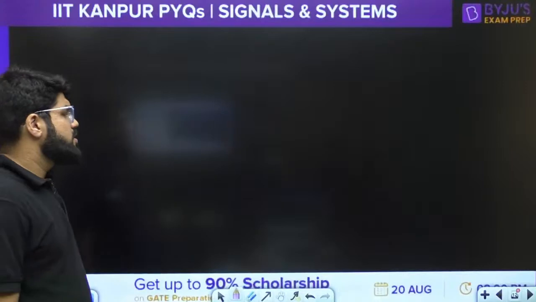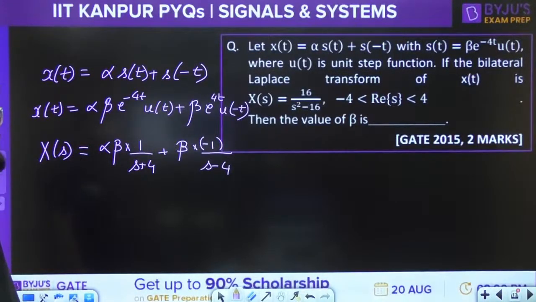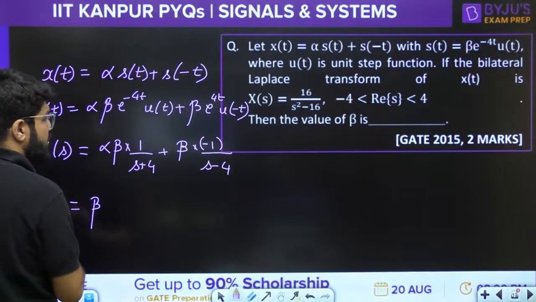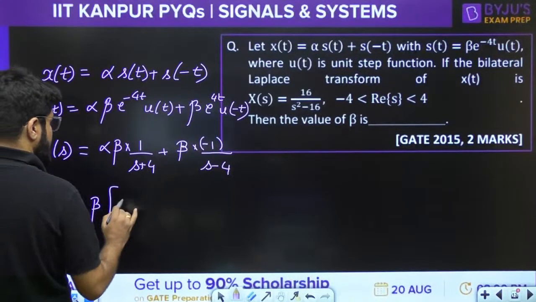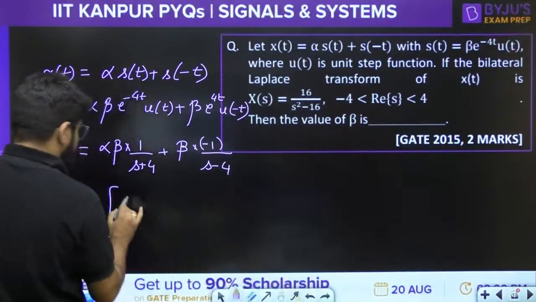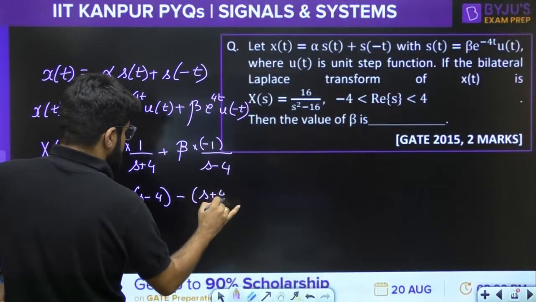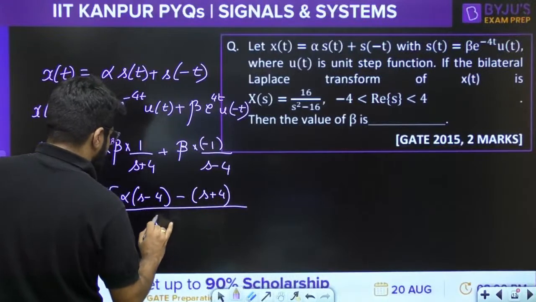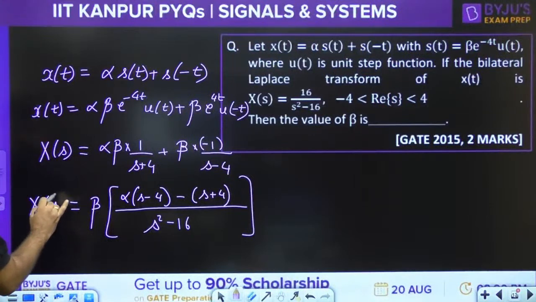This particular formula I can apply. Okay. Now we need to simplify and compare with the given expression to obtain the value of beta. First of all, let me take beta common. Right. So I get alpha times s minus 4 minus s plus 4, divided by a plus b a minus b, that is s square minus 16. That should be the value of X(s).